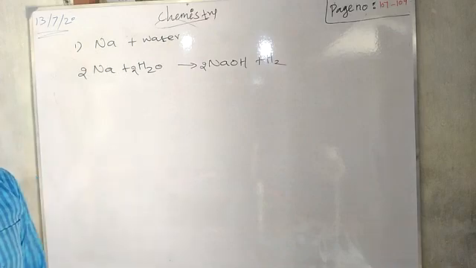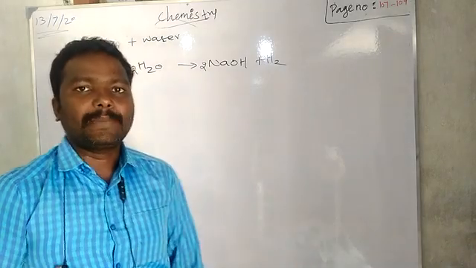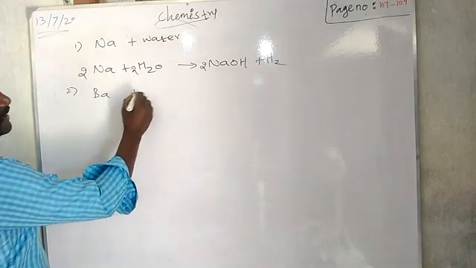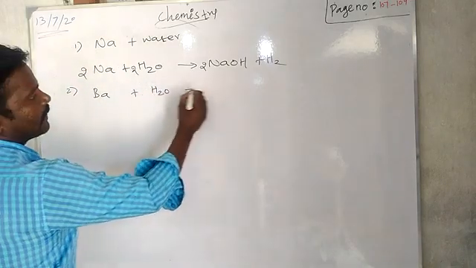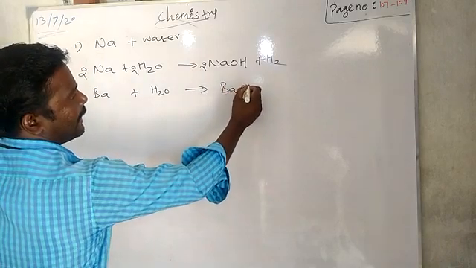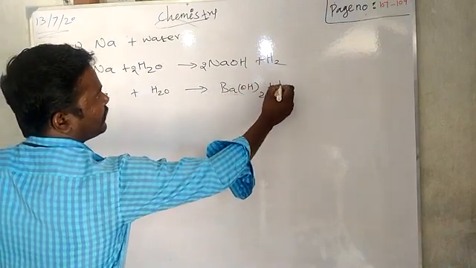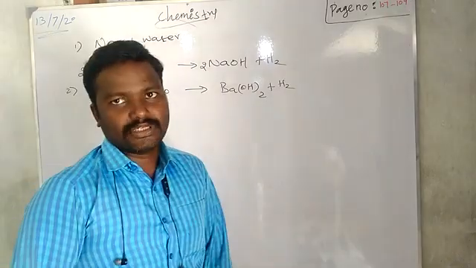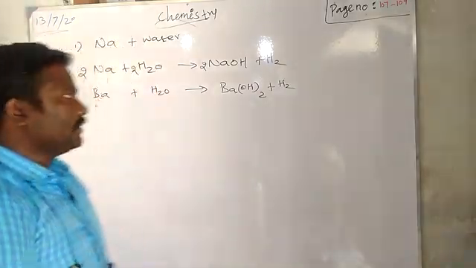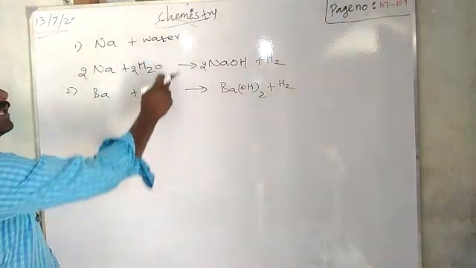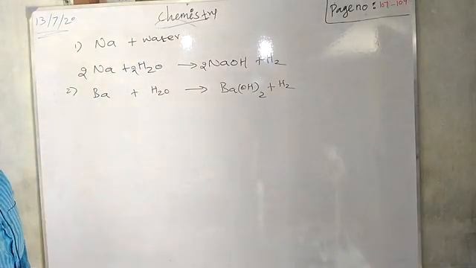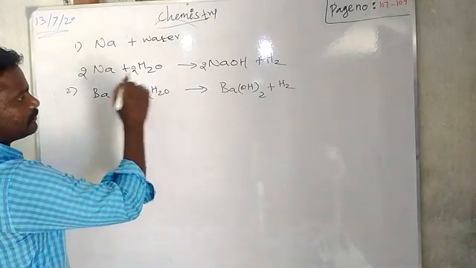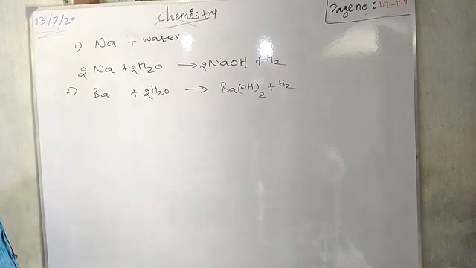Then if you go to the second group elements, what will happen? Barium reacts with water. It will produce barium hydroxide with hydrogen, but it is not a vigorous or violent reaction because of the difference in reactivity. The first group is highly reactive, then the second group. So here also we can balance. Right, next.